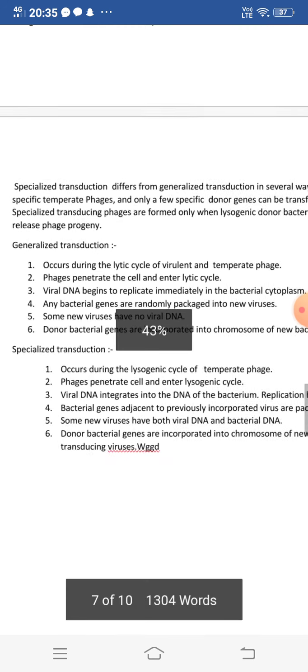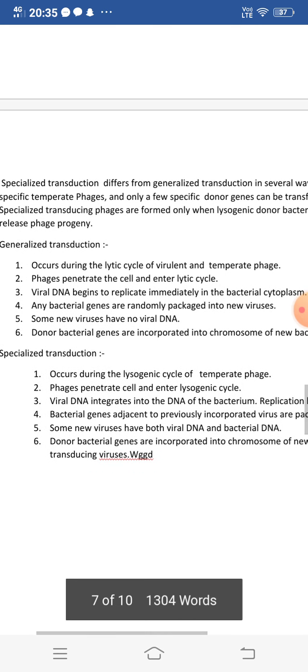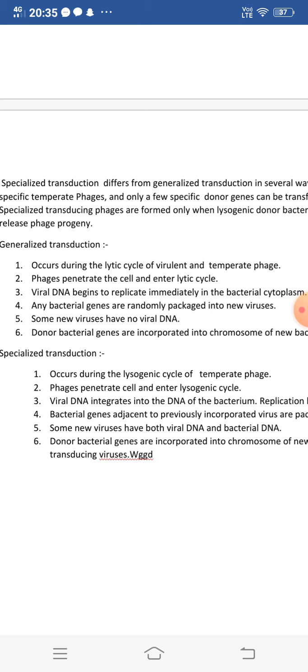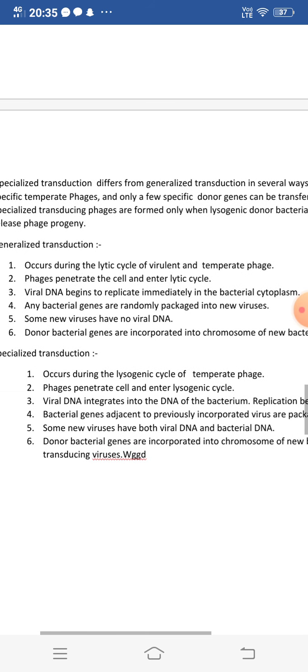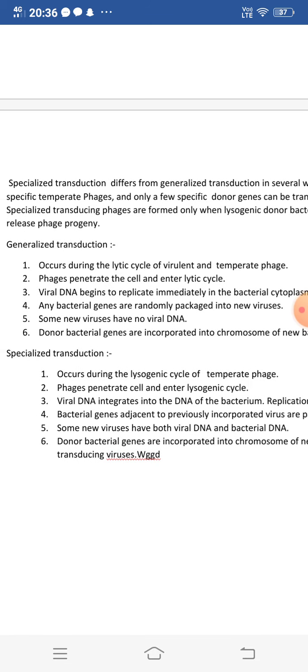Now the differences between generalized transduction and specialized transduction. First, generalized transduction occurs during the lytic cycle of virulent and temperate phage, whereas specialized transduction occurs during the lysogenic cycle of temperate phage. Second, in generalized transduction phages penetrate the cell and enter the lytic cycle, while in specialized transduction the phages penetrate the cell and enter the lysogenic cycle. Third, in generalized transduction viral DNA begins to replicate immediately in the bacterial cytoplasm, and in specialized transduction the viral DNA integrates into the DNA of the bacterium. Replication begins at a later time.